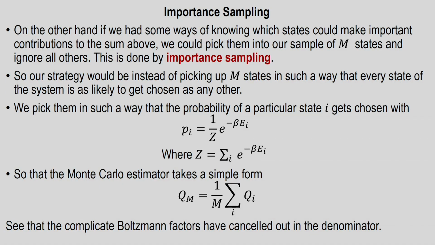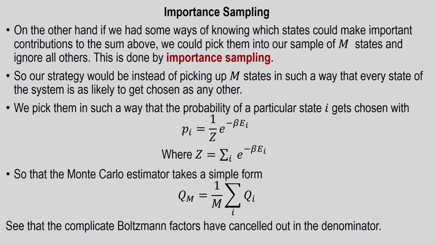We have learnt importance sampling, and we just want to recapitulate it in this particular situation. If we have some way of knowing which states could make important contributions to the sum above, we could pick them into our sample of m states and ignore all others. This is done by importance sampling.